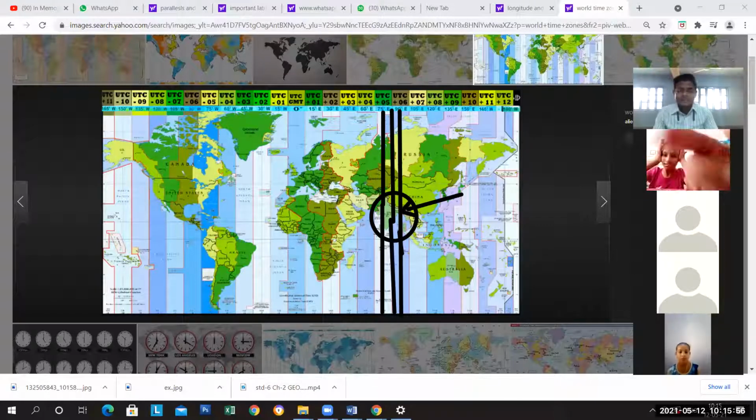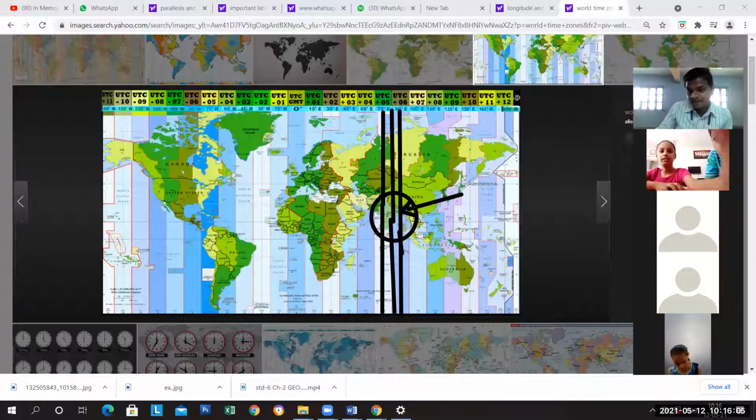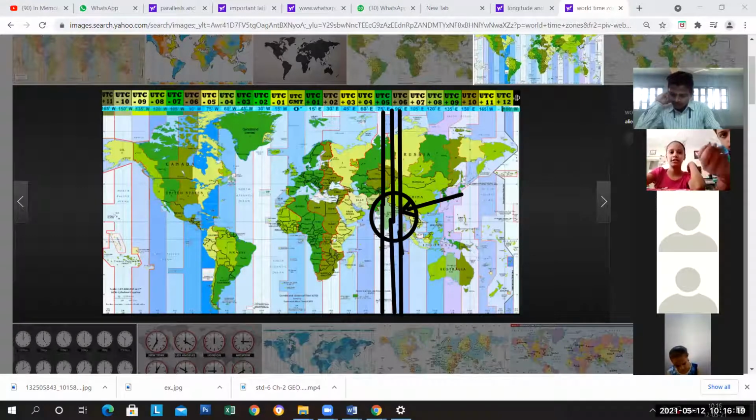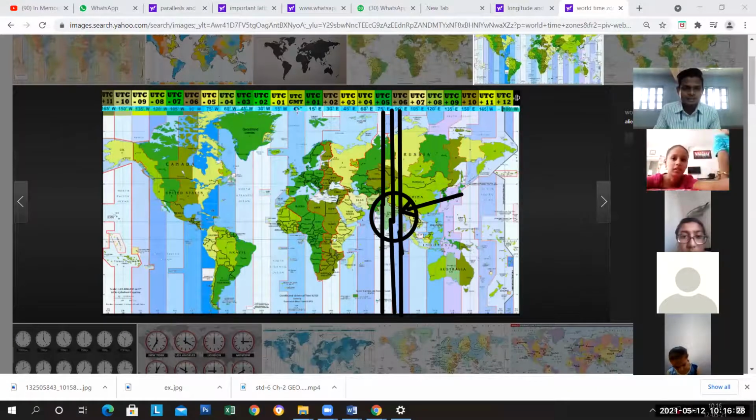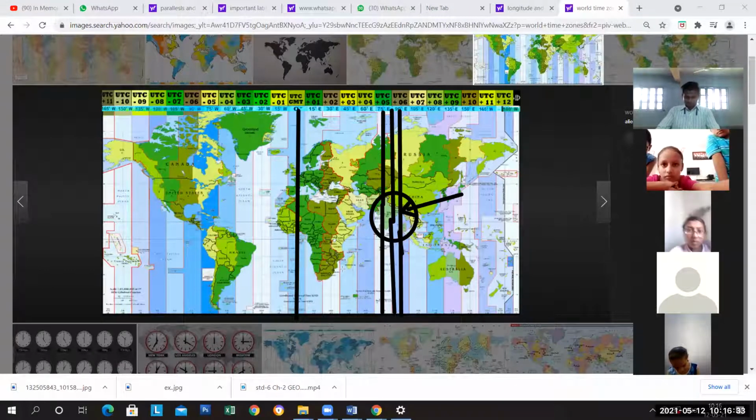Right now in Assam it is around 12 or 12:30, but right now in Gujarat it is 10:16. So it is because of the different longitudes. To overcome this problem, the time of a central place situated on a particular meridian is taken as the uniform time for the whole country. That's why we have taken the prime meridian, 0 degree, so all the main times we can easily identify.